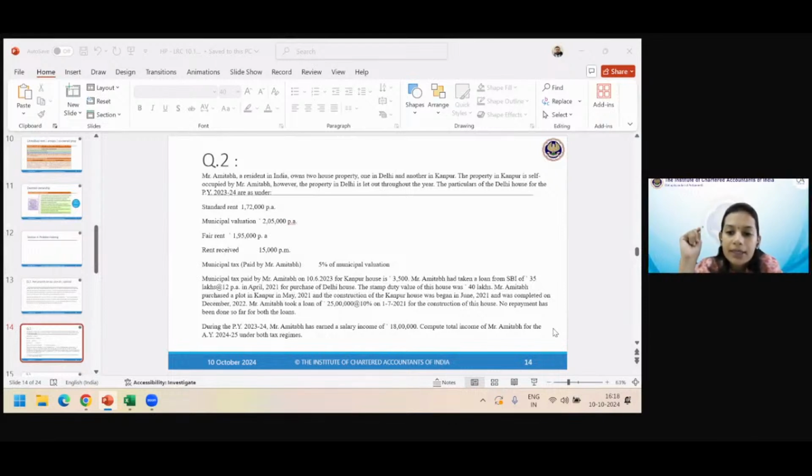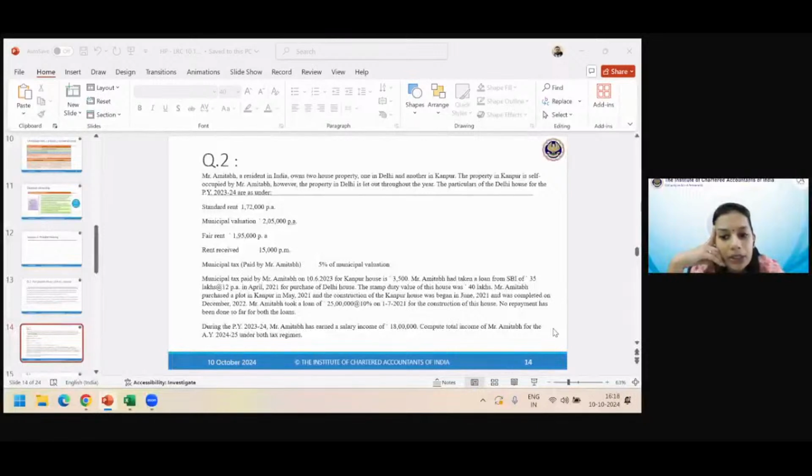Mr. Amitabh had taken a loan from SBI of 35 lakhs at 12% per annum in April 2021 for purchase of Delhi house. So Delhi is the let out house. For the let out house, he has an interest on loan which is going on. Okay. All right. Stamp duty value of this house was 40 lakhs. Okay. He purchased a plot in Kanpur. What will we do with stamp duty value? Let's see if that is relevant because so far it is not looking relevant.